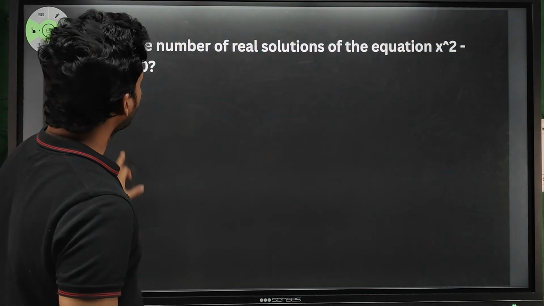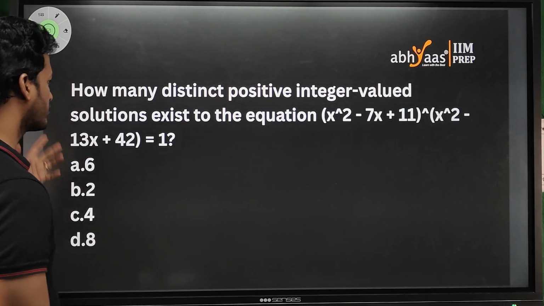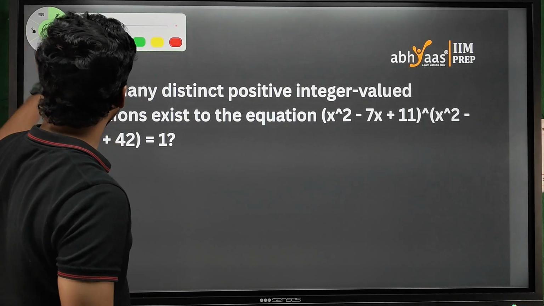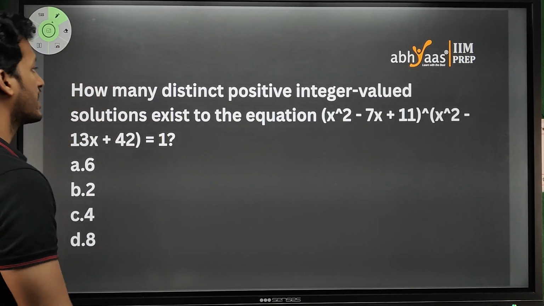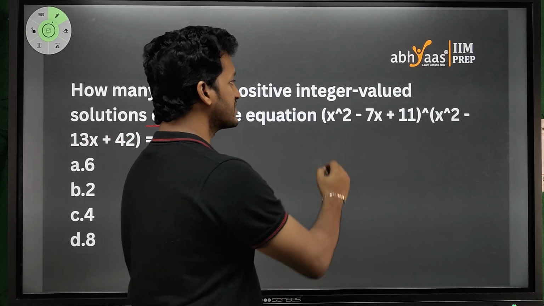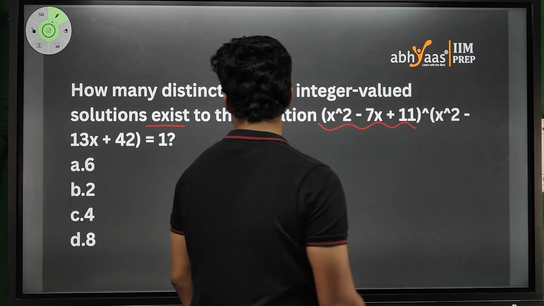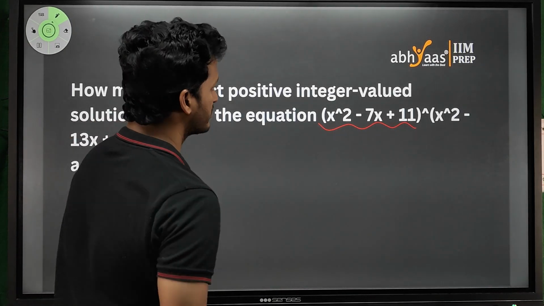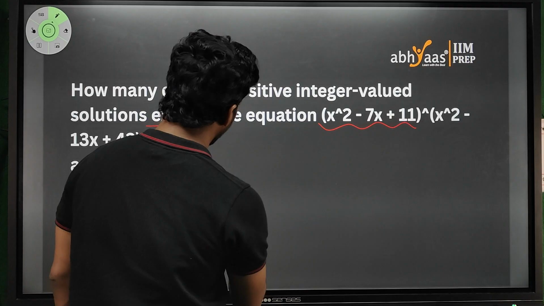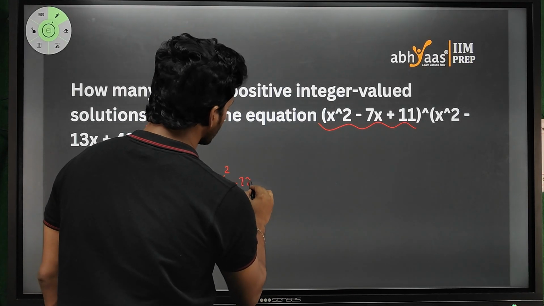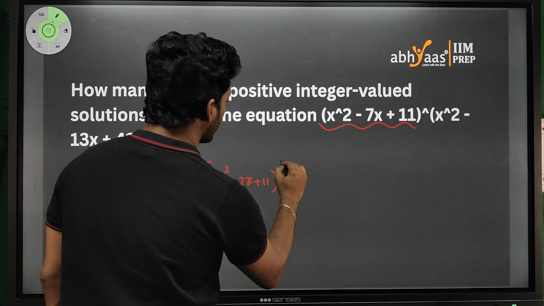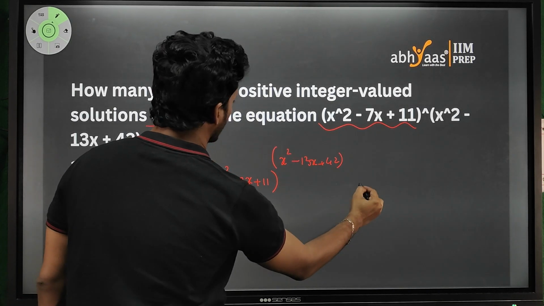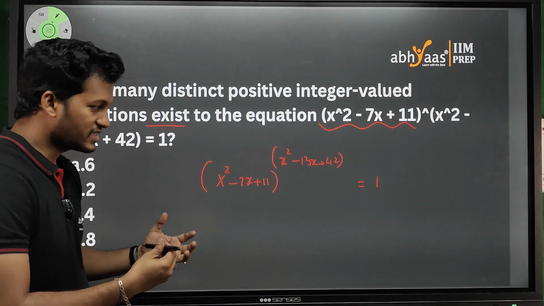So like that, in one of your years, I think 2024 in Indore, this question has been given. How many distinct positive integer valued solutions exist to the equation x square minus 7x plus 11 to the power x square minus 13x plus 42 is equal to 1. I couldn't write it as an exponent, so that's why I gave this symbol here. Let us write it in a normal way: x square minus 7x plus 11 power x square minus 13x plus 42 is equal to 1. Okay, this is the question.